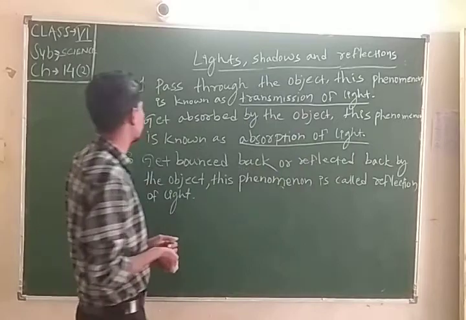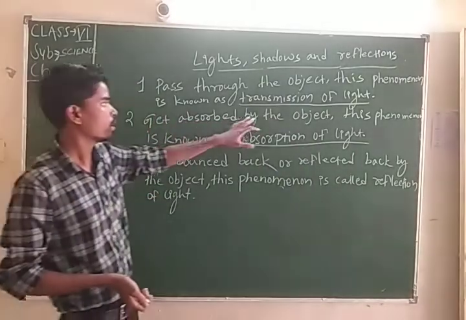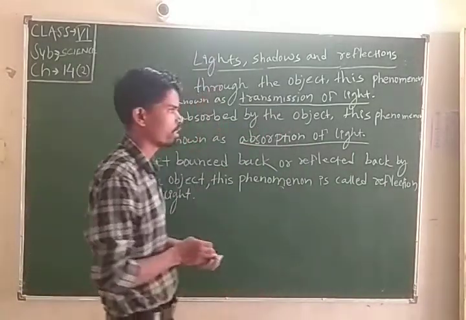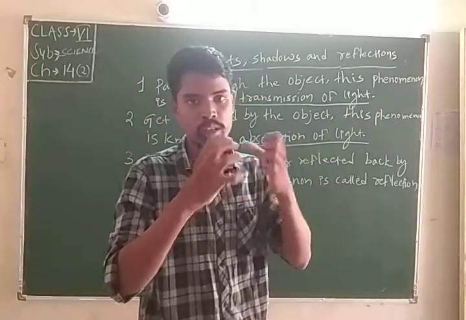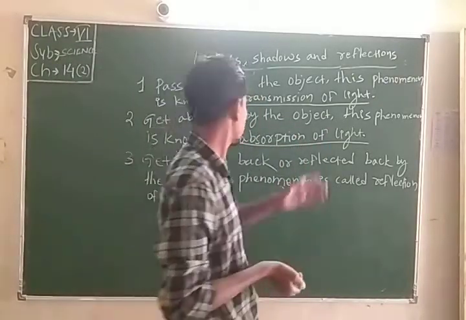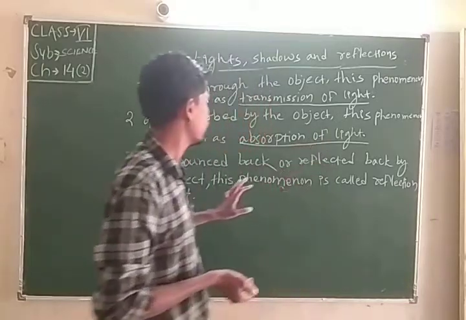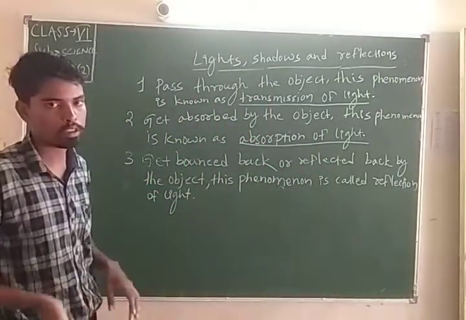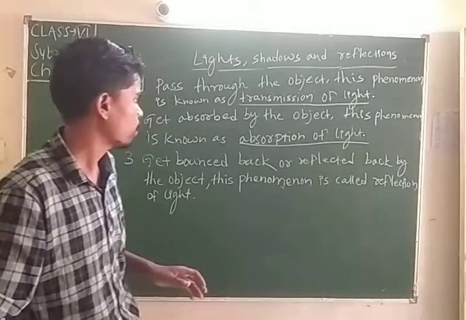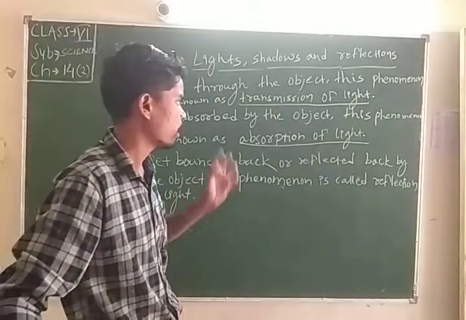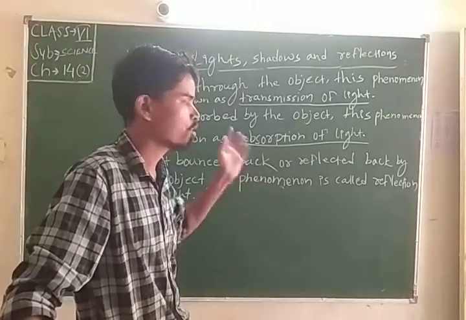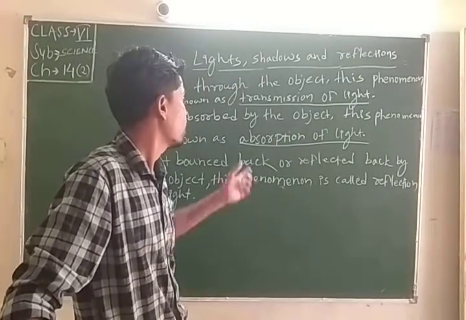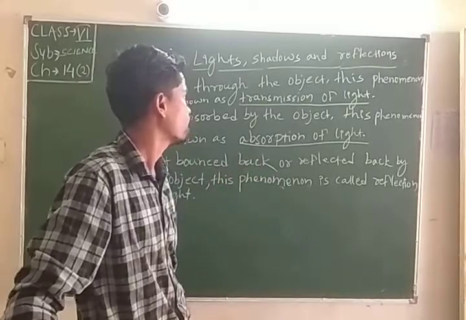When light gets absorbed by an object, like sunlight, that is called absorption of light. For example, in the process of photosynthesis, the plant absorbs the sunlight.